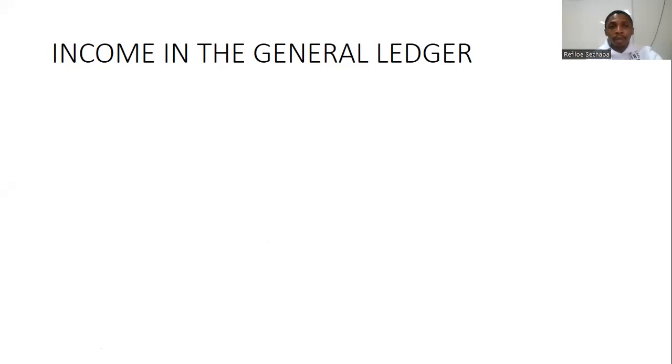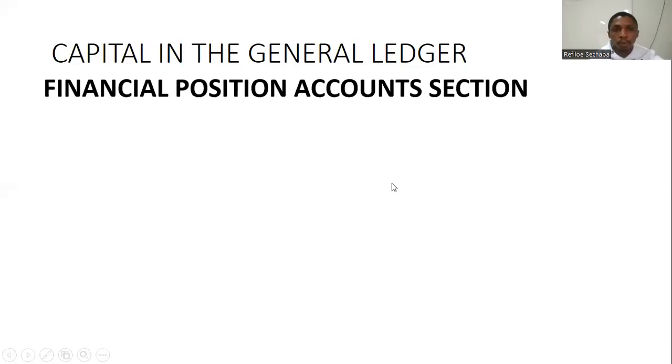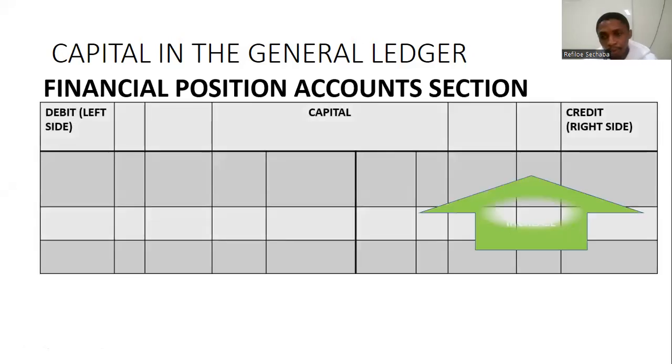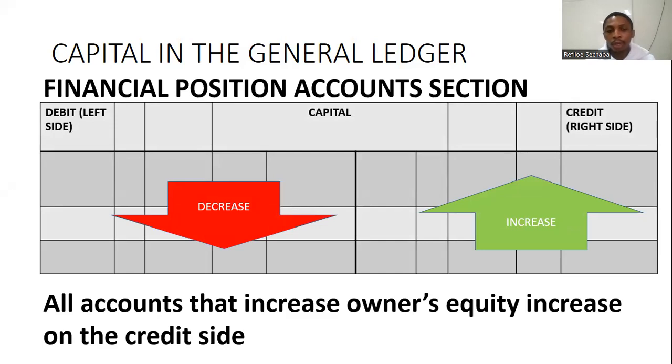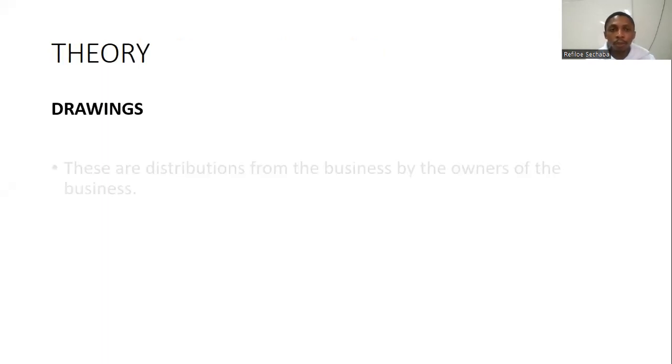Now, how do we deal with capital in the general ledger? Capital will fall under the financial position accounts section. It will increase on the credit side because it increases owner's equity. It will decrease on the debit side. And all accounts that increase owner's equity will increase on the credit side.